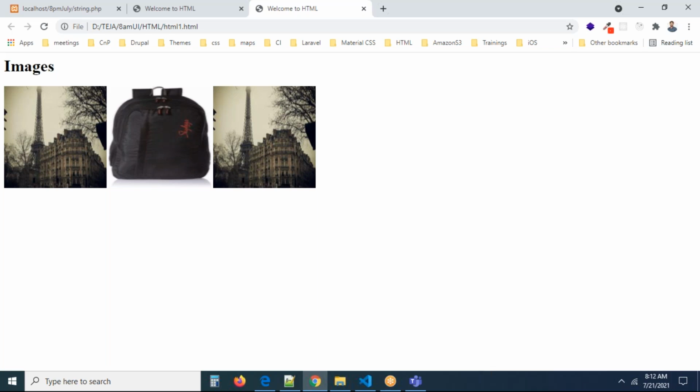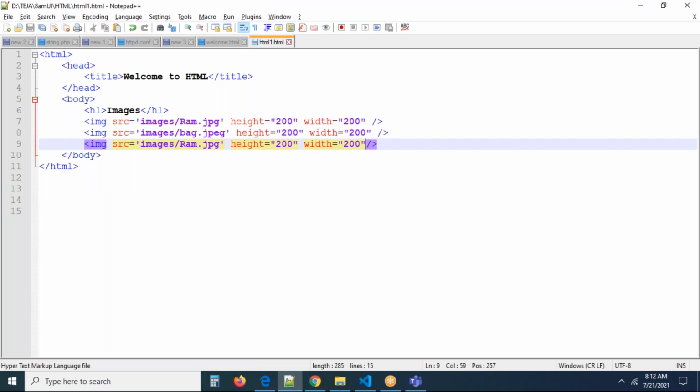So sometimes it may be, right? We don't know, each and every image may be in the same size, it may be in a different size. So we need to be careful, right? So this is exactly the concept of adding images. Like this we can add many images.